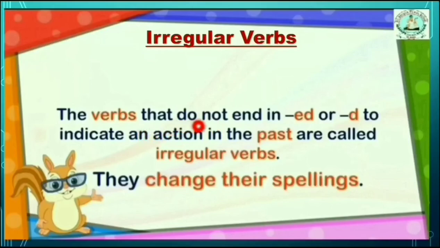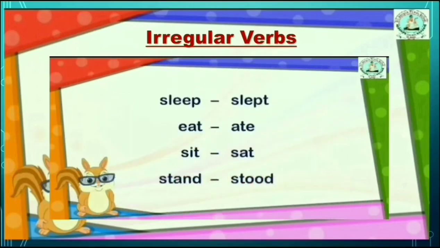The verbs that do not end in ed or d to indicate an action in the past are called irregular verbs. They change their spellings. For example, the verb sleep, when it changes into the past form, does not take ed.